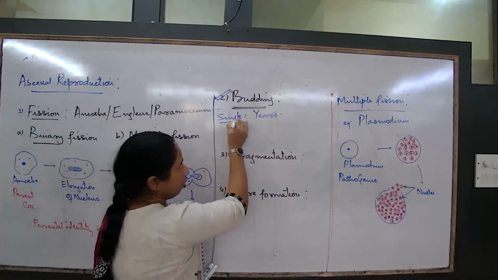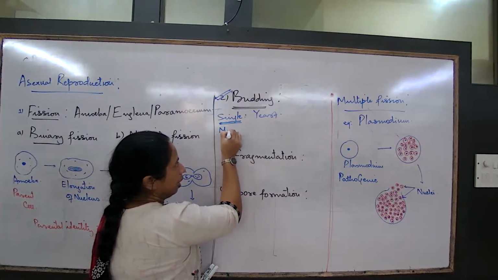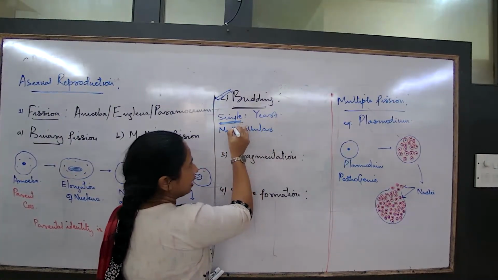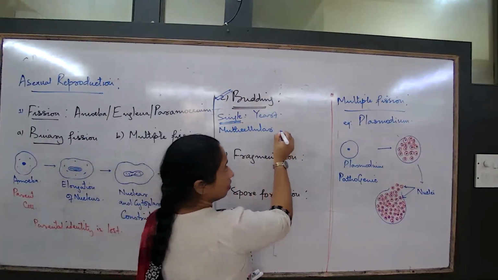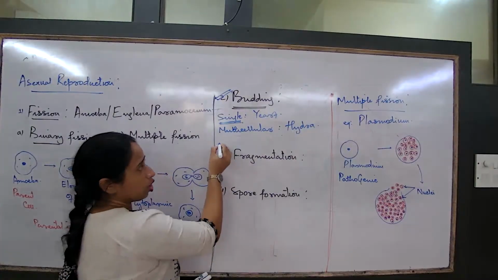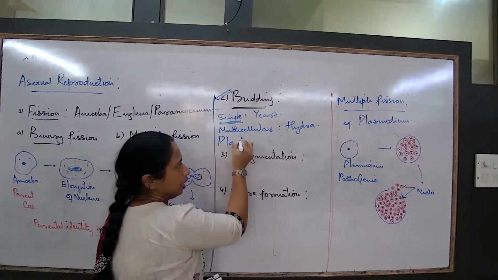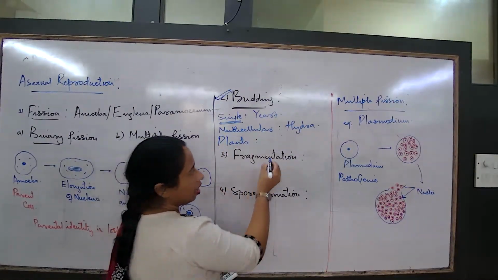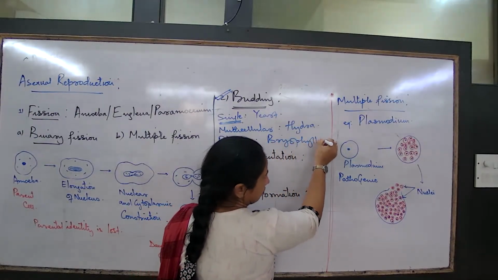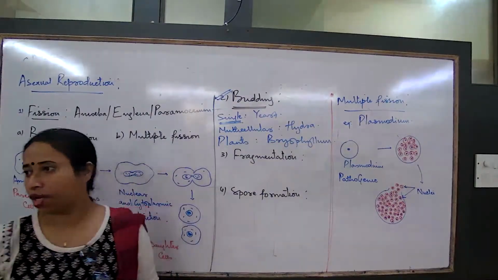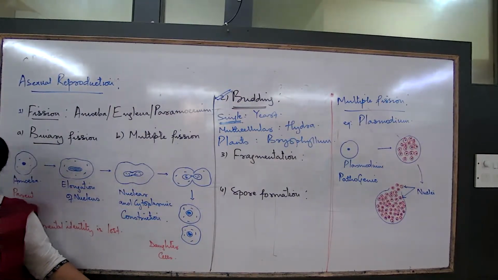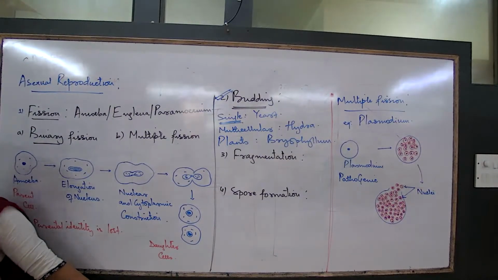If I have to think of budding in a multicellular organism, I think of Hydra. And budding in plants is also possible. How does budding happen in plants? Bryophyllum. So we are talking about the same concept of budding, but in different organisms in different manners. Let us learn one by one.